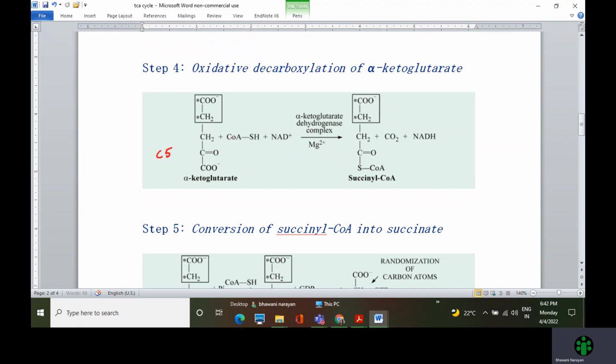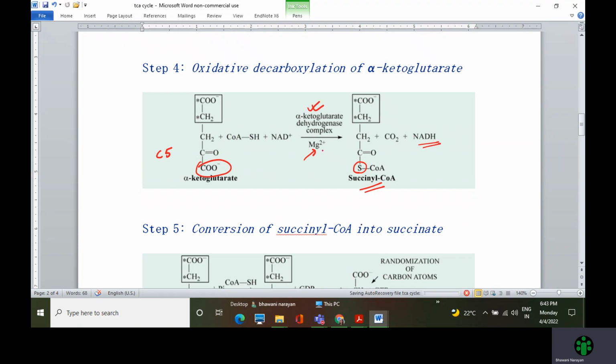Now what happens in this step is in the presence of coenzyme A-SH and NAD+, and inside this alpha ketoglutarate dehydrogenase complex in the presence of magnesium, this carboxyl group is substituted by coenzyme A-SH. So a thioester bond forms and sulfur comes in this place and you get succinyl coenzyme A. NADH is released in this process, so a conversion of NAD+ to NADH happens. Let us go to the 5th step.